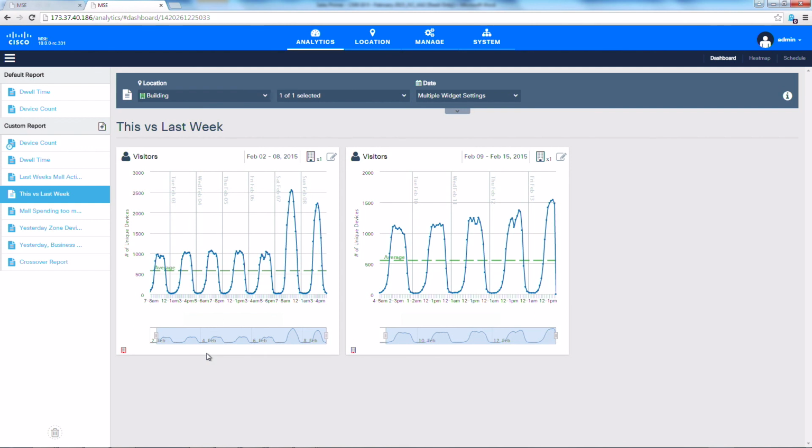And if I like this report, I can schedule it and send it and save it and export it and do all of that. So that was a little bit of the business value of CMX Analytics. It is a very powerful tool that gives you a lot of flexibility in answering a lot of different types of business questions regarding a venue.